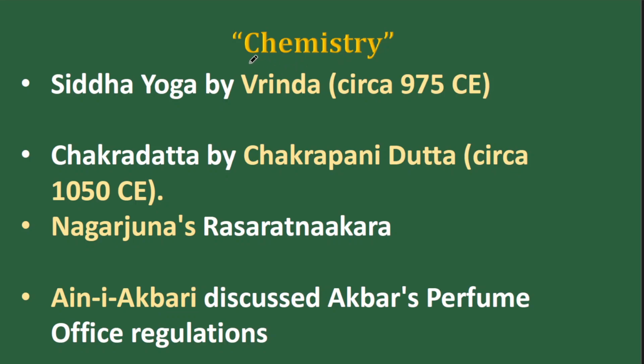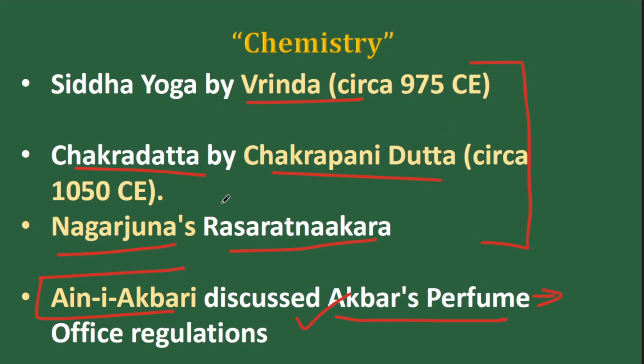Now chemistry. You have developments in the following ways. First, let's start with Ain-i-Akbari, because we stopped with the Mughals in the previous slide. Here you have Ain-i-Akbari discussing Akbar's perfumes and their chemical compositions. Then you have Nagarjuna's Rasa Ratnakara. Then Siddha Yoga by Vrinda and Chakradatta by Chakrapani Datta. All these are factual here. At least remember one of them.